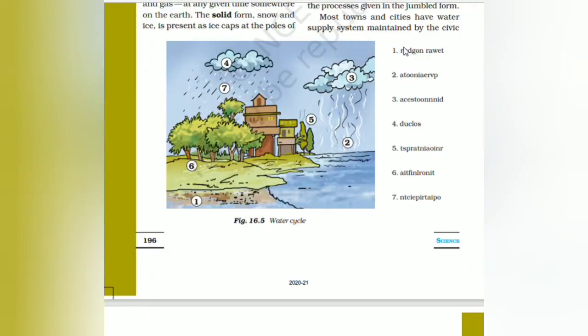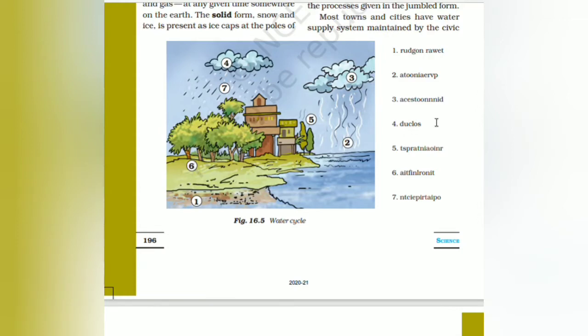So certain jumbled words are given based on this figure. What we are seeing is that it is raining heavily, trees are there, a river is flowing, and the underground is also receiving water. The first jumbled word is groundwater. This is referred to as groundwater.